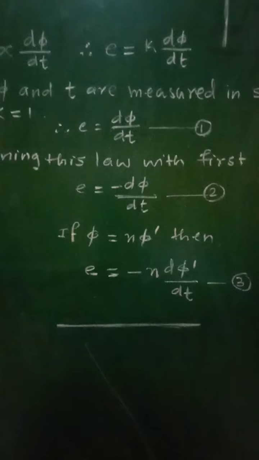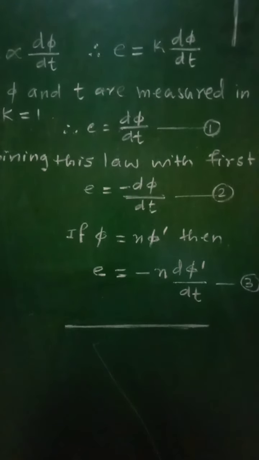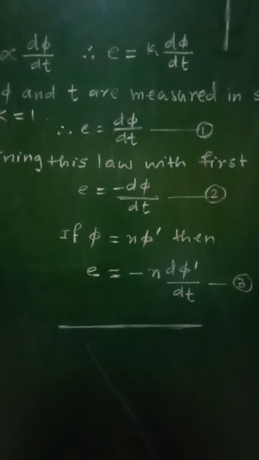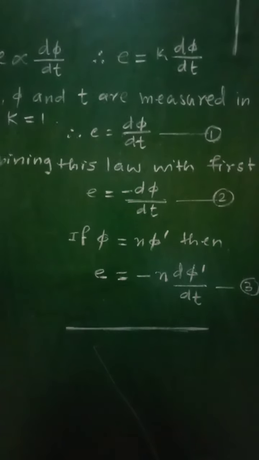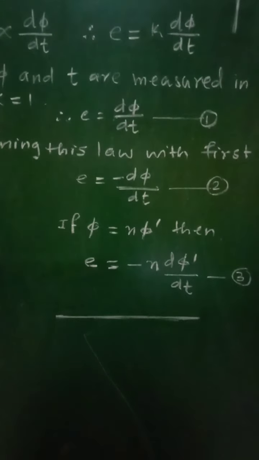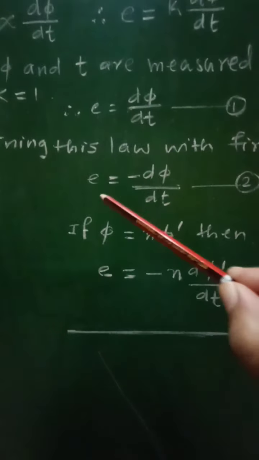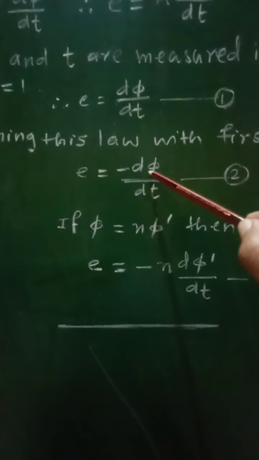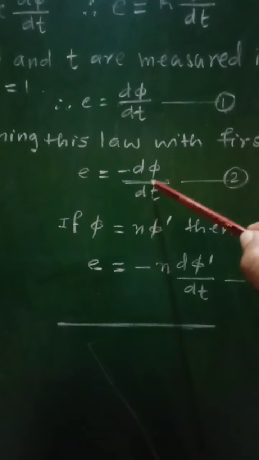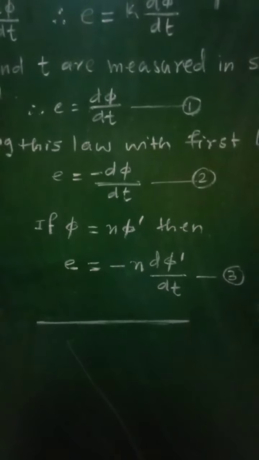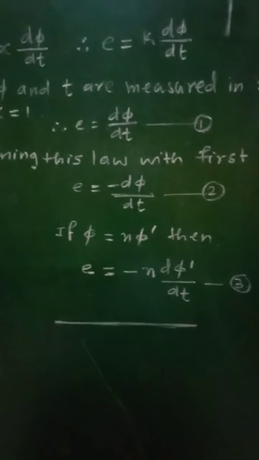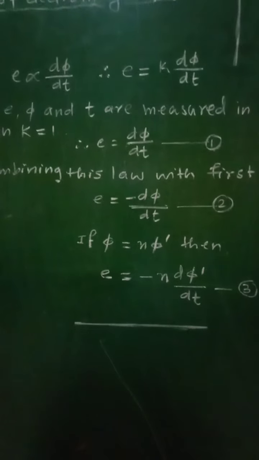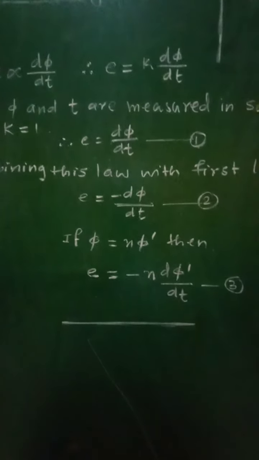In SI units, the EMF E is measured in volt, and d phi by dt is measured in Weber per second. So for EMF E, the SI unit is volt, and for d phi by dt, the SI unit is Weber per second. Like this, these two laws of electromagnetic induction given by Faraday are stated.